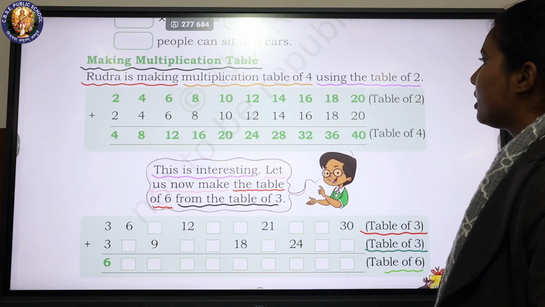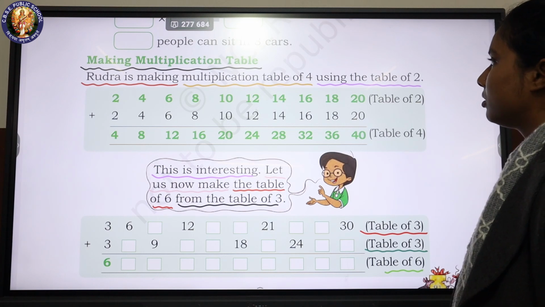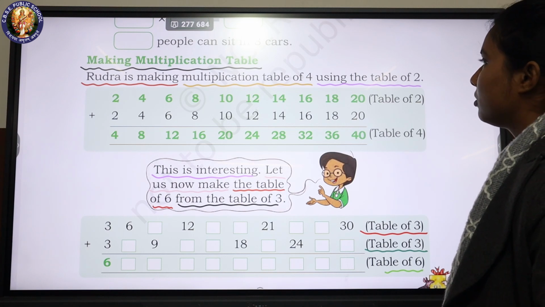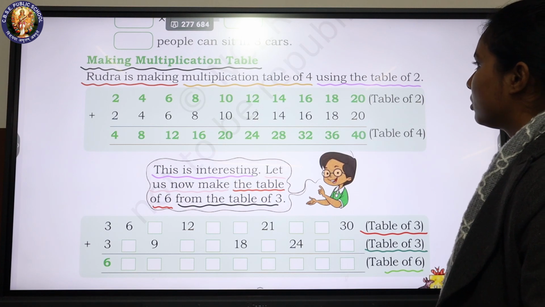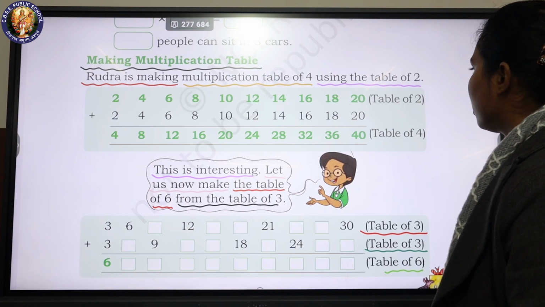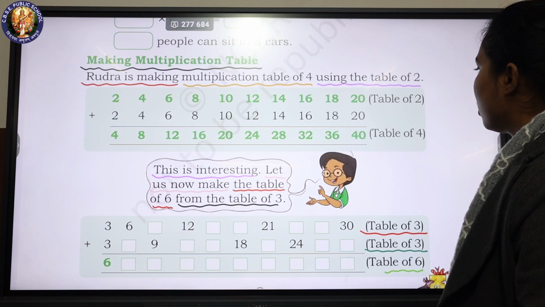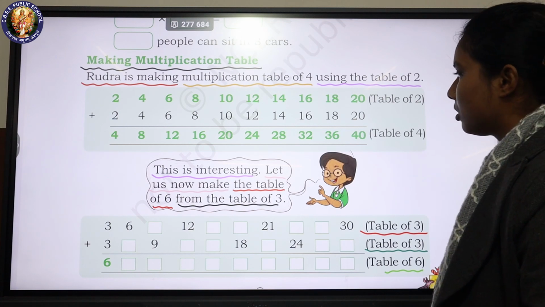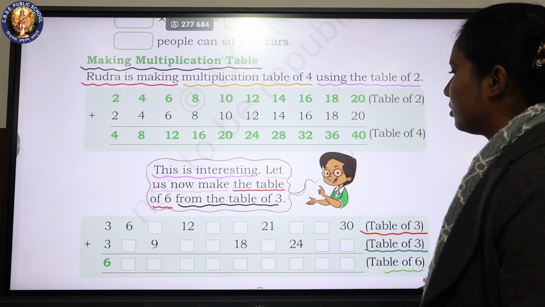Making multiplication table. Rudra is making multiplication table of 4 using the table of 2. Table of 2, table of 4. This is interesting.